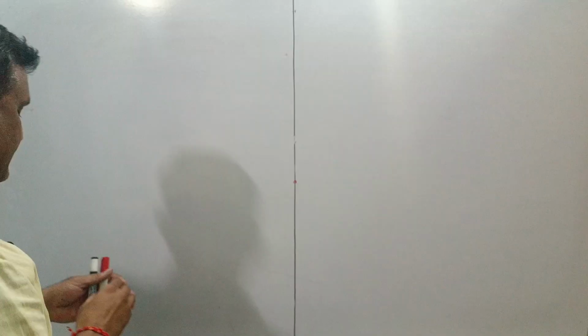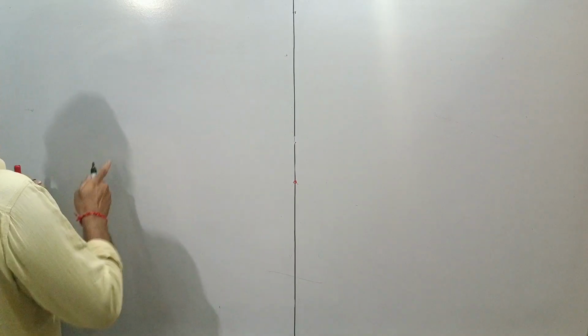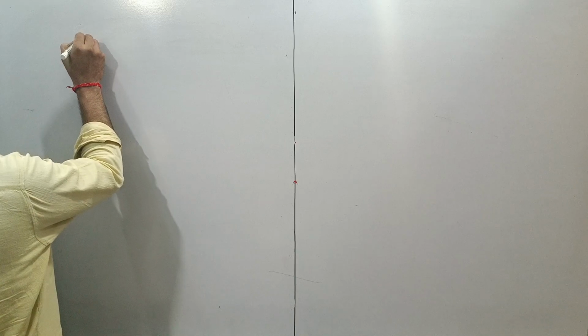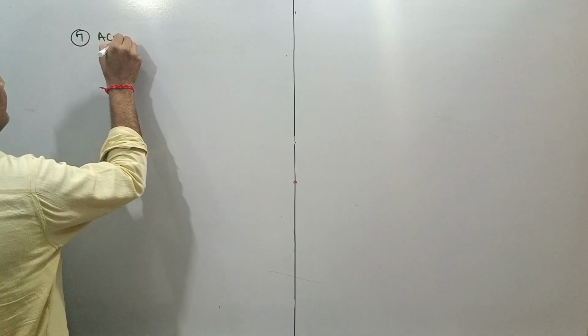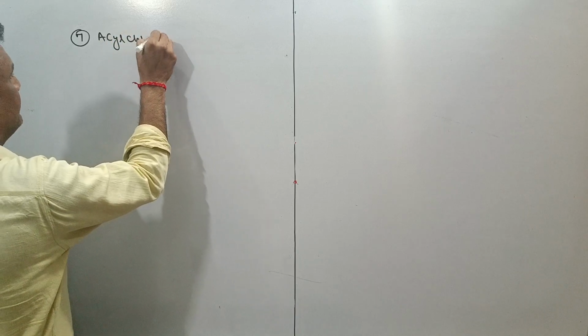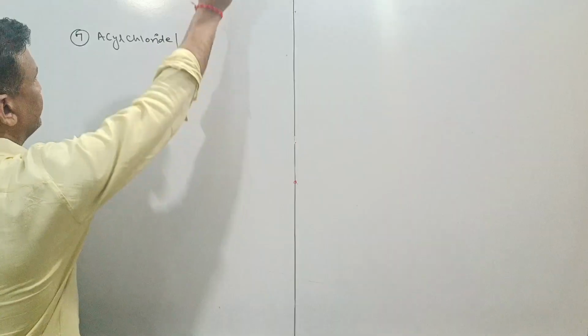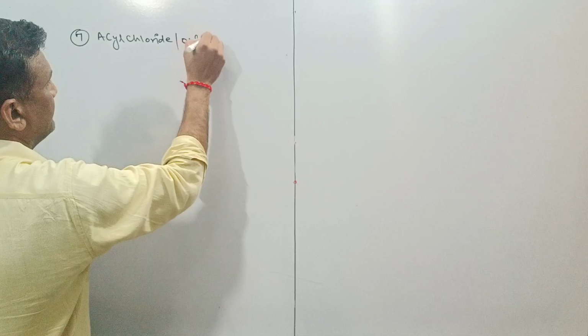This is the seventh functional group. You can say acyl chloride or you can say acid chloride.